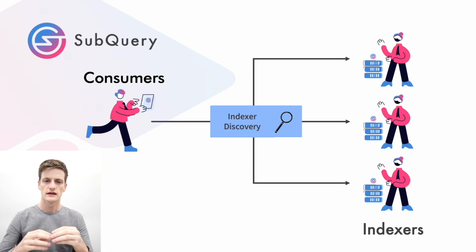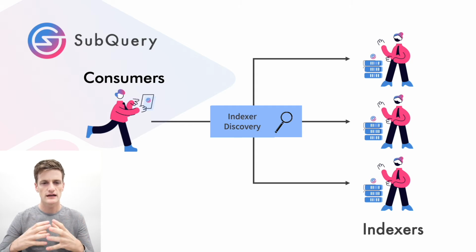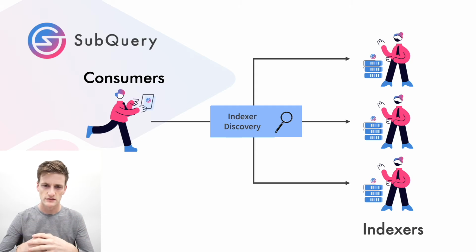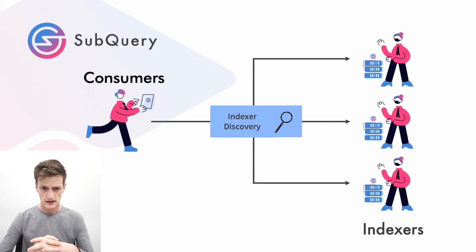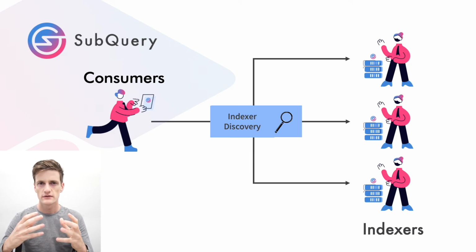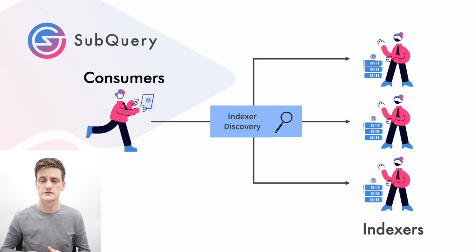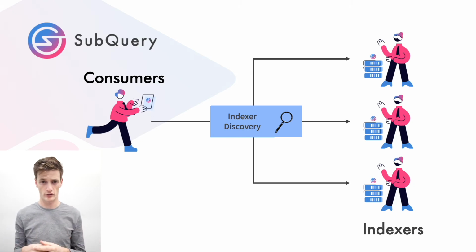SubQuery is intended to function as a marketplace where both consumers, the buyers, and indexers, the sellers of their data, can meet to exchange SubQuery tokens for that data. However, there's a lot of upfront costs that indexers have to incur before they're able to sell data. They have to take in a SubQuery project, they have to index it, they have to acquire the necessary infrastructure. There's a lot of upfront cost before they can start making money off that SubQuery project.